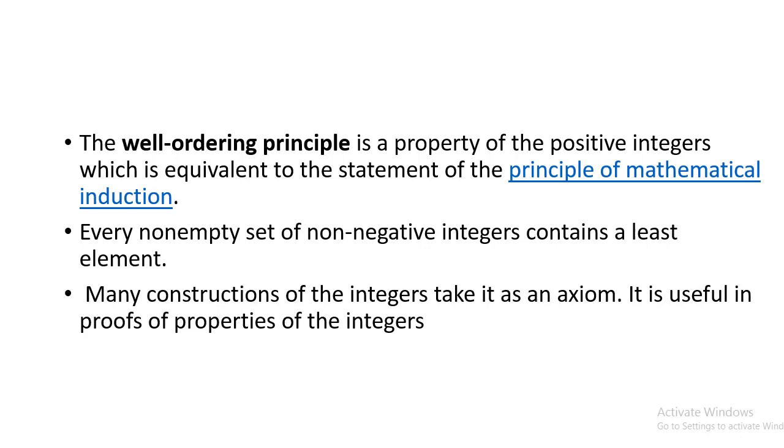Also, many constructions of the integers take it as an axiom. Axiom stands for a self-evident truth. So the integers are constructed by using this well ordering principle as an axiom, a self-evident truth. That's why it is useful in many proofs of the properties of the integers.